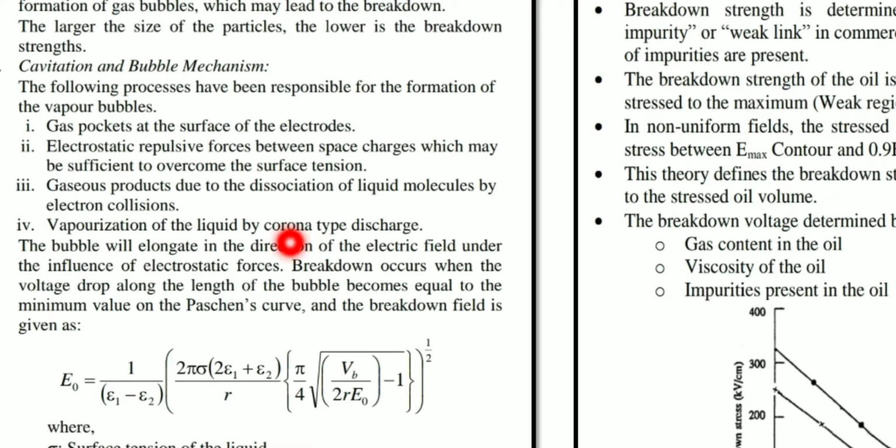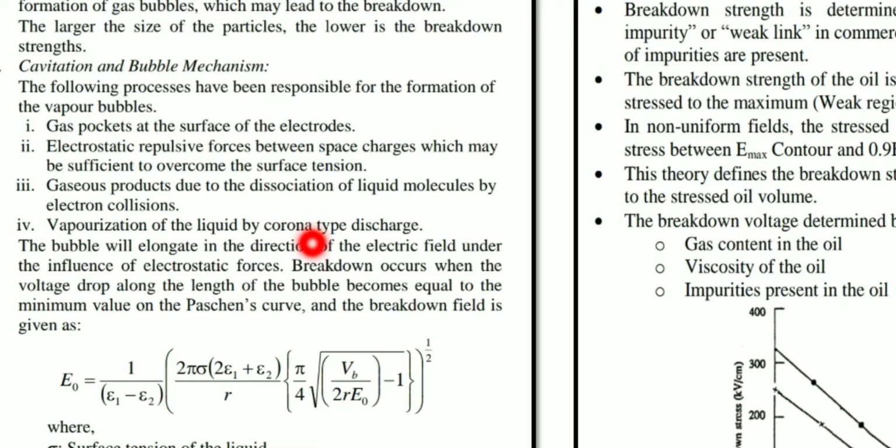Keep it in mind. So corona type discharge means a bluish glow which occurs at the pointed ends of a metal conductor, because of which the electrical charges leak off through the air itself. Getting my point? Or we can say that due to the ionization process, a bluish glow is produced around the metal conductors.